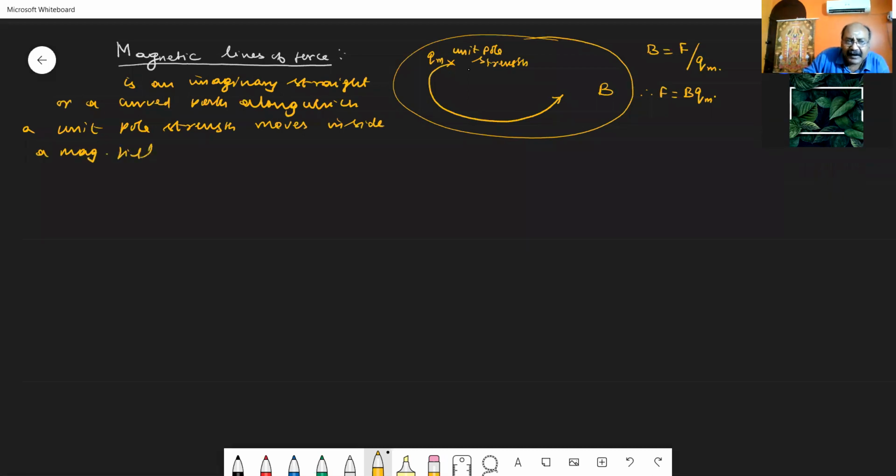That direction or path along which that unit north pole moves is taken as the magnetic lines of force.